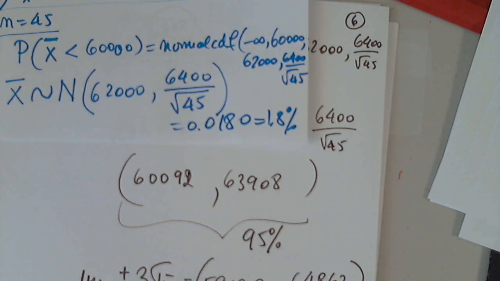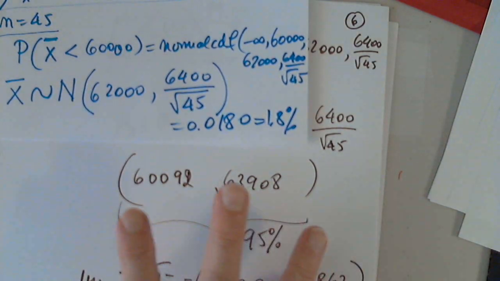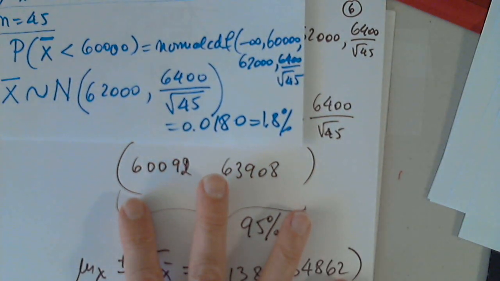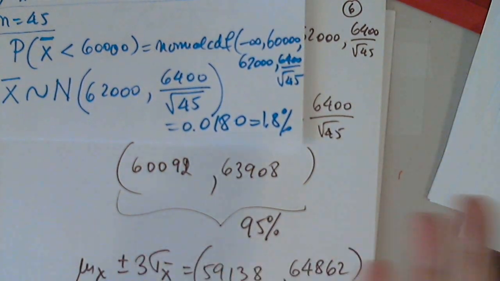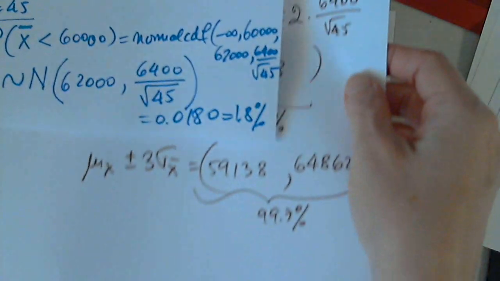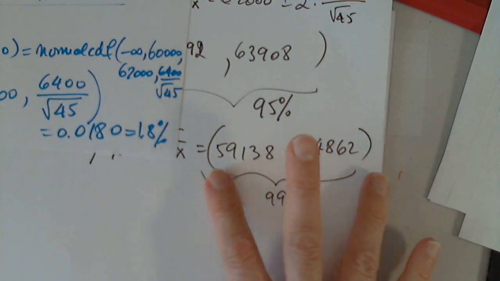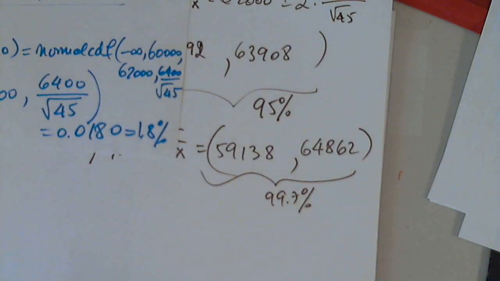So we have to make a conclusion. If you're thinking about 95%, then you'll say it's unusual. If you are very strict and you are thinking, no, I want 99.7%, then you will say it's not unusual, because it's included in the interval.